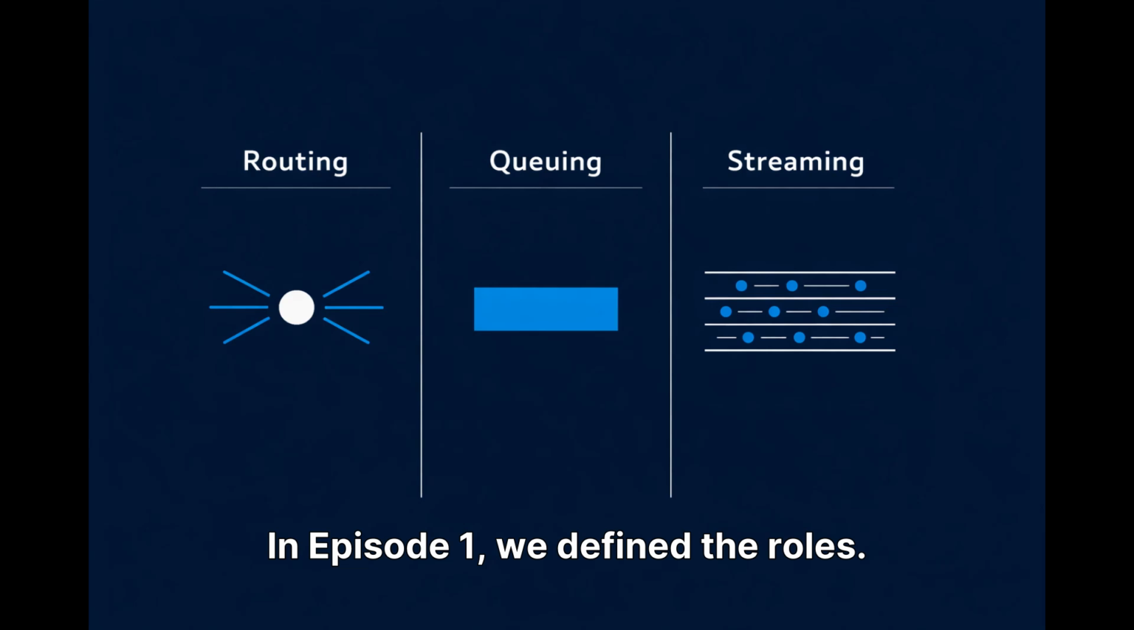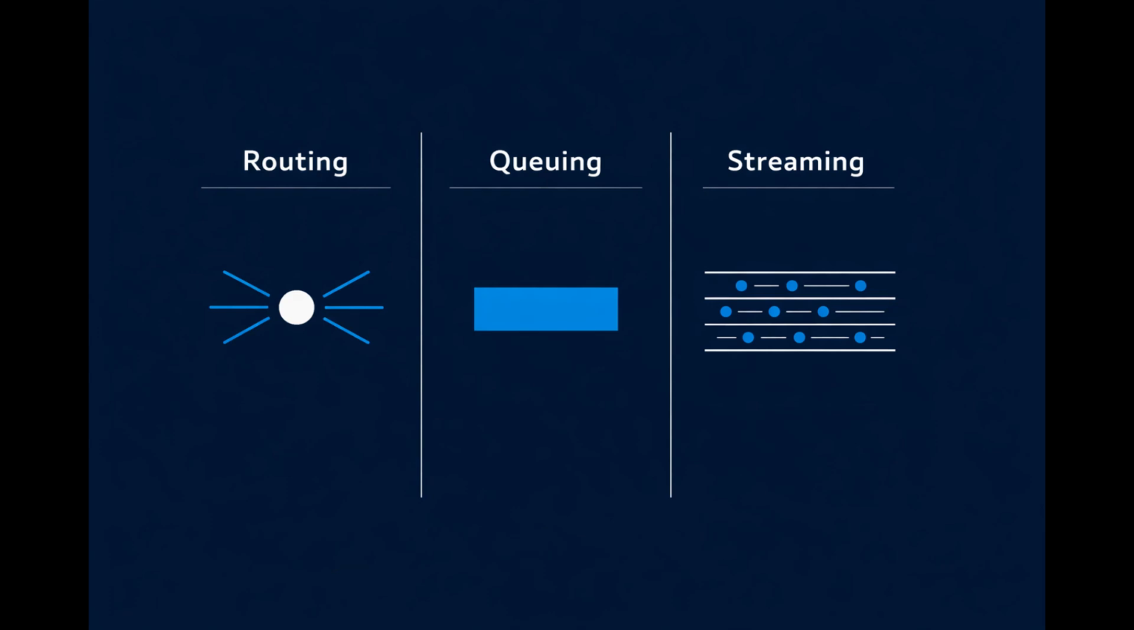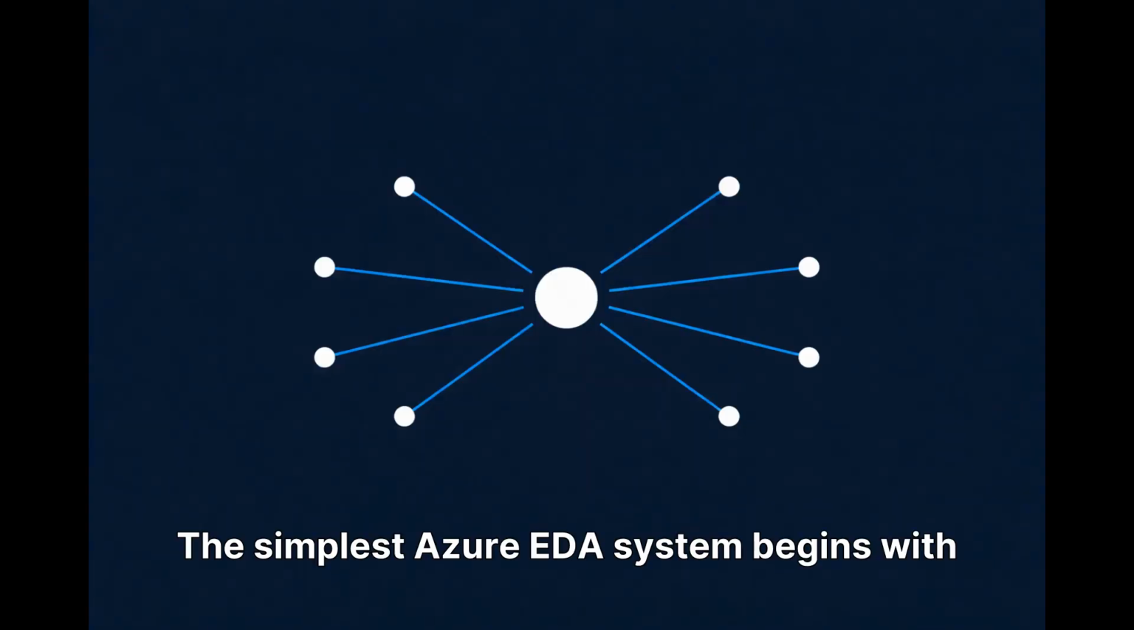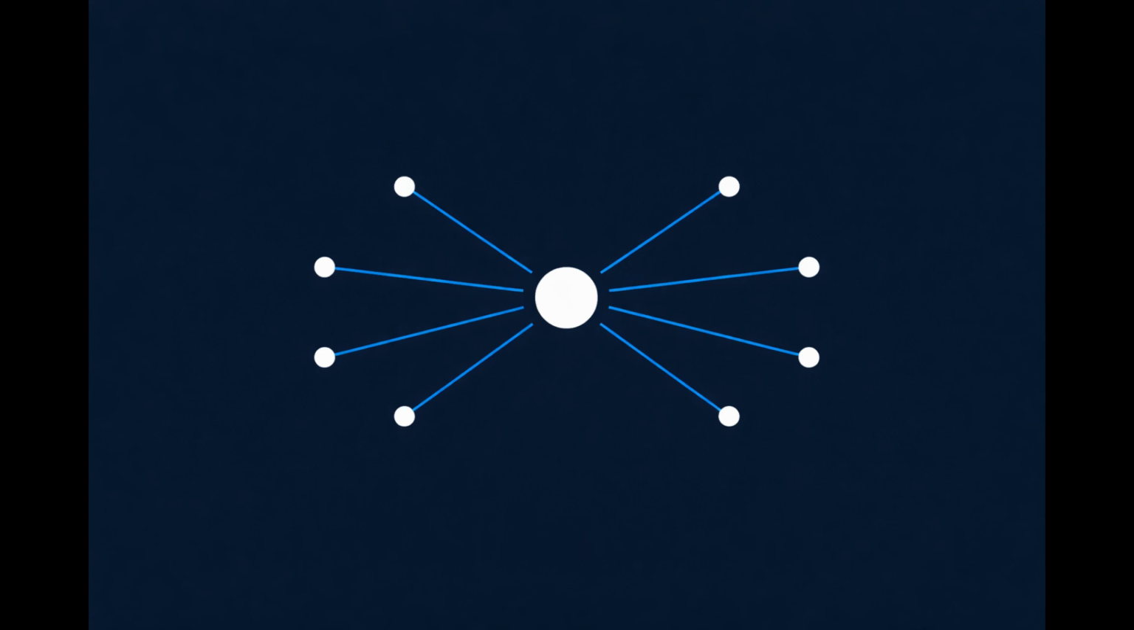In Episode 1, we define the roles. Event Grid broadcasts. Service Bus owns work. Event Hubs preserves time. Now we wire them correctly. The simplest Azure EDA system begins with a state change.